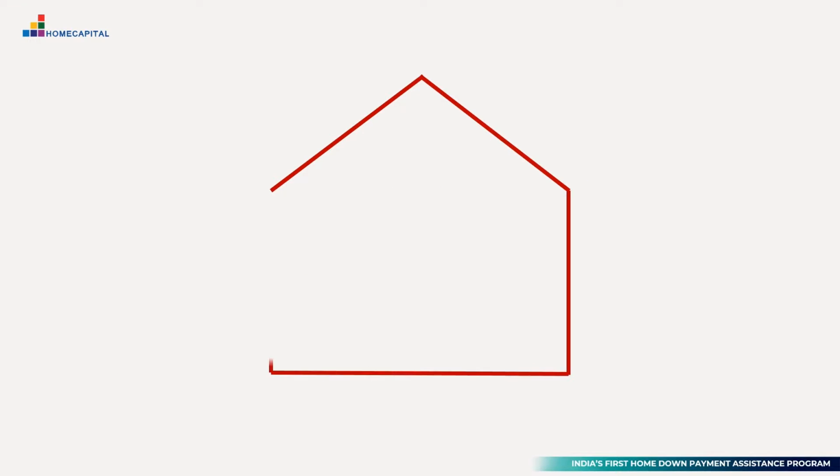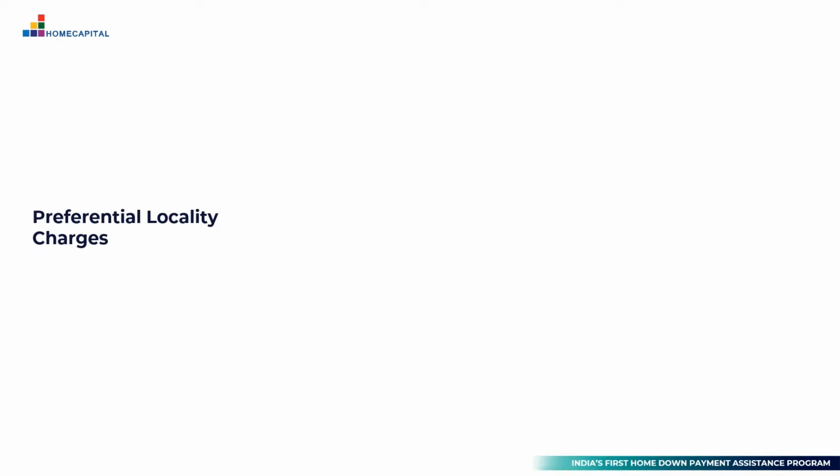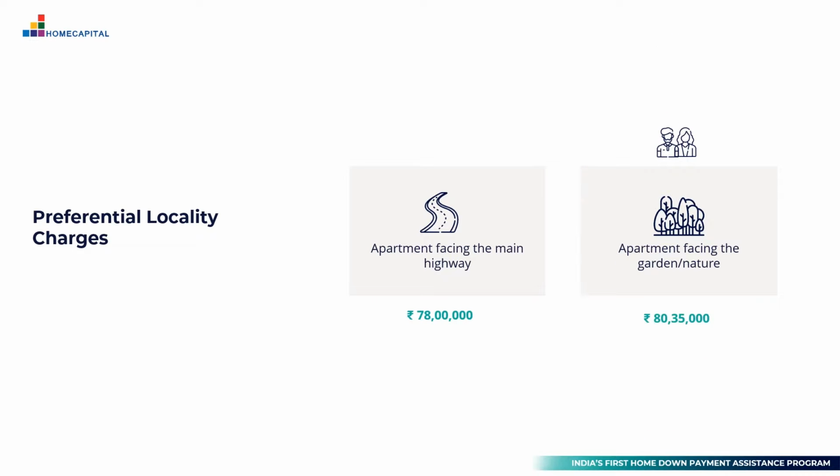Let's look at some of the other charges associated with buying a house. A very common charge which you see when you are looking at properties is known as a preferential locality charge. If you are looking at buying a house and there are two options available, wherein either you can buy an apartment which is facing the highway or you can buy an apartment which is facing the garden inside, you will typically find that the value of the apartment facing the garden is always at a slight premium to the value of a house which is facing the highway, and so does not have a good view. In addition to a preferential locality charge, what is generally very common across properties is the floor rise fees.